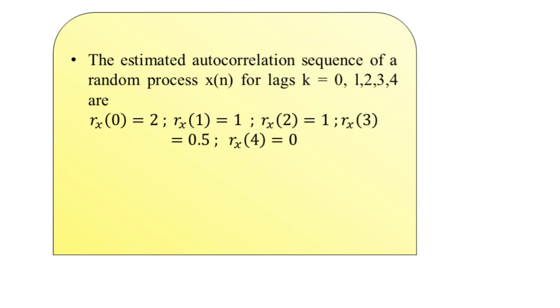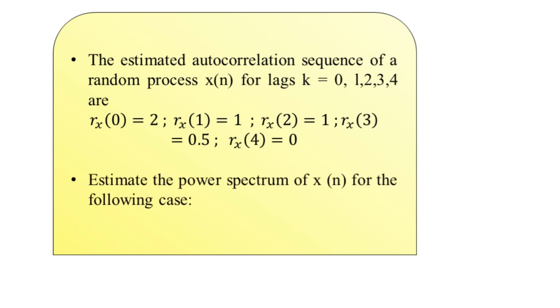Now we have been asked to estimate the power spectrum of the discrete time random process x of n for the following case: x of n is an MA(2) process.